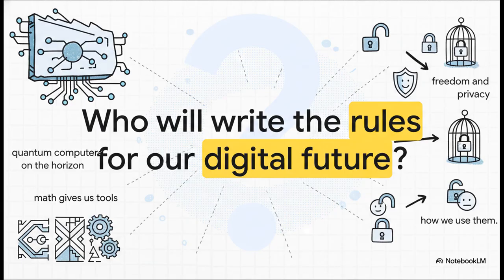So as we stand on the edge of this new cryptographic frontier, with quantum computers just on the horizon, we face a really critical question. The mathematical principles, they're universal, but how we apply them, that's a choice. The math gives us the tools for freedom and for privacy. Now it's up to all of us to decide how we're going to use them.